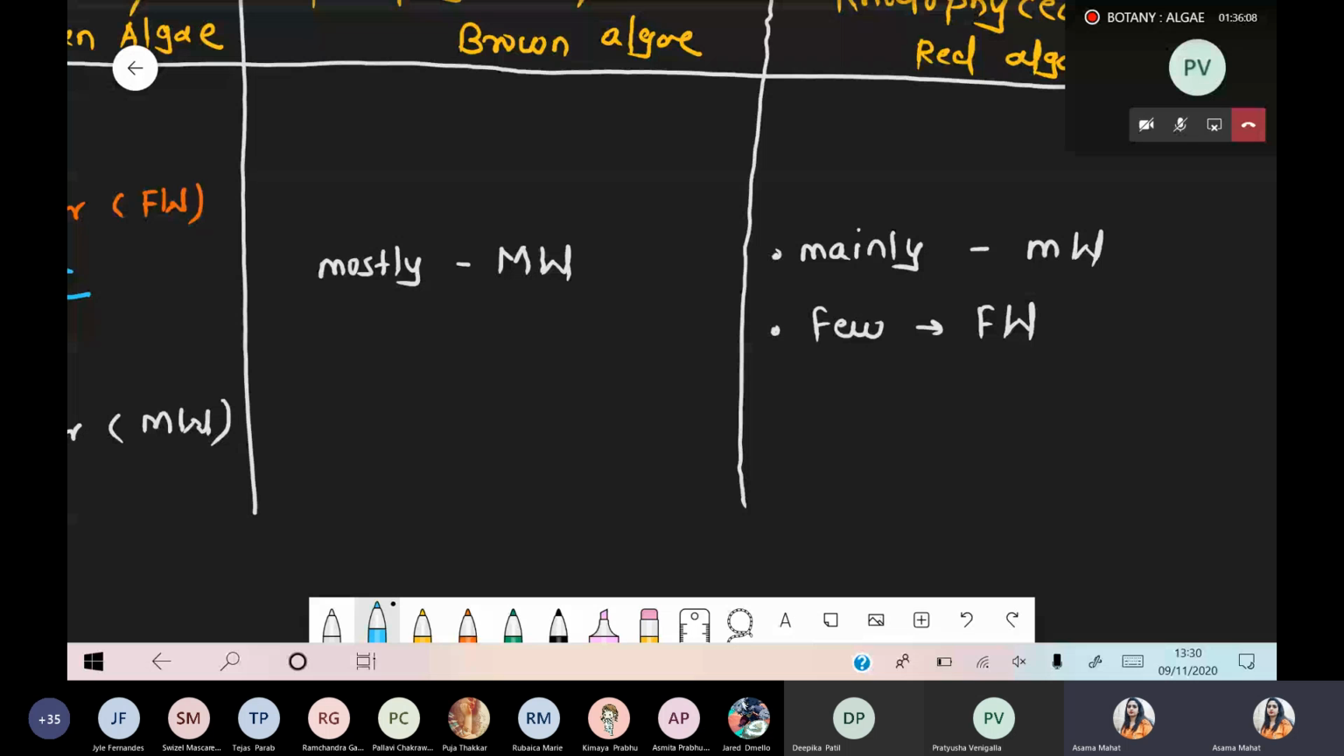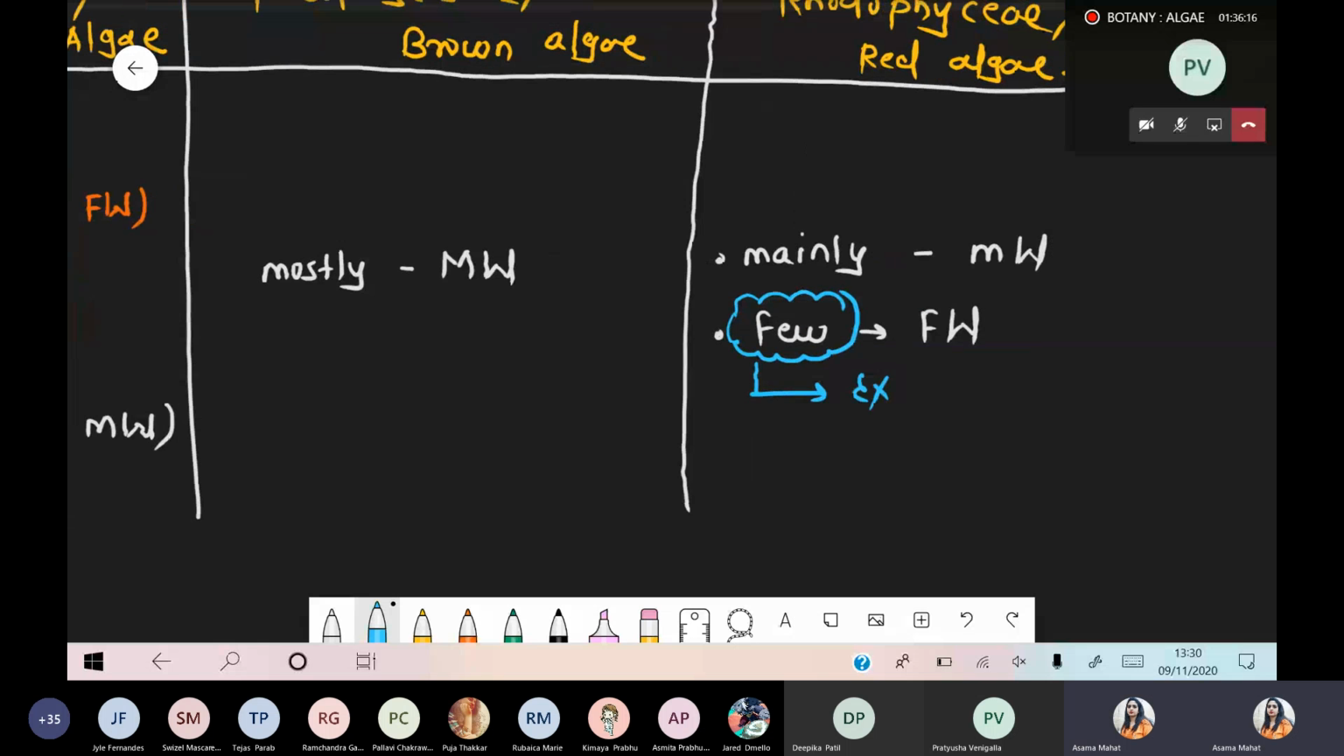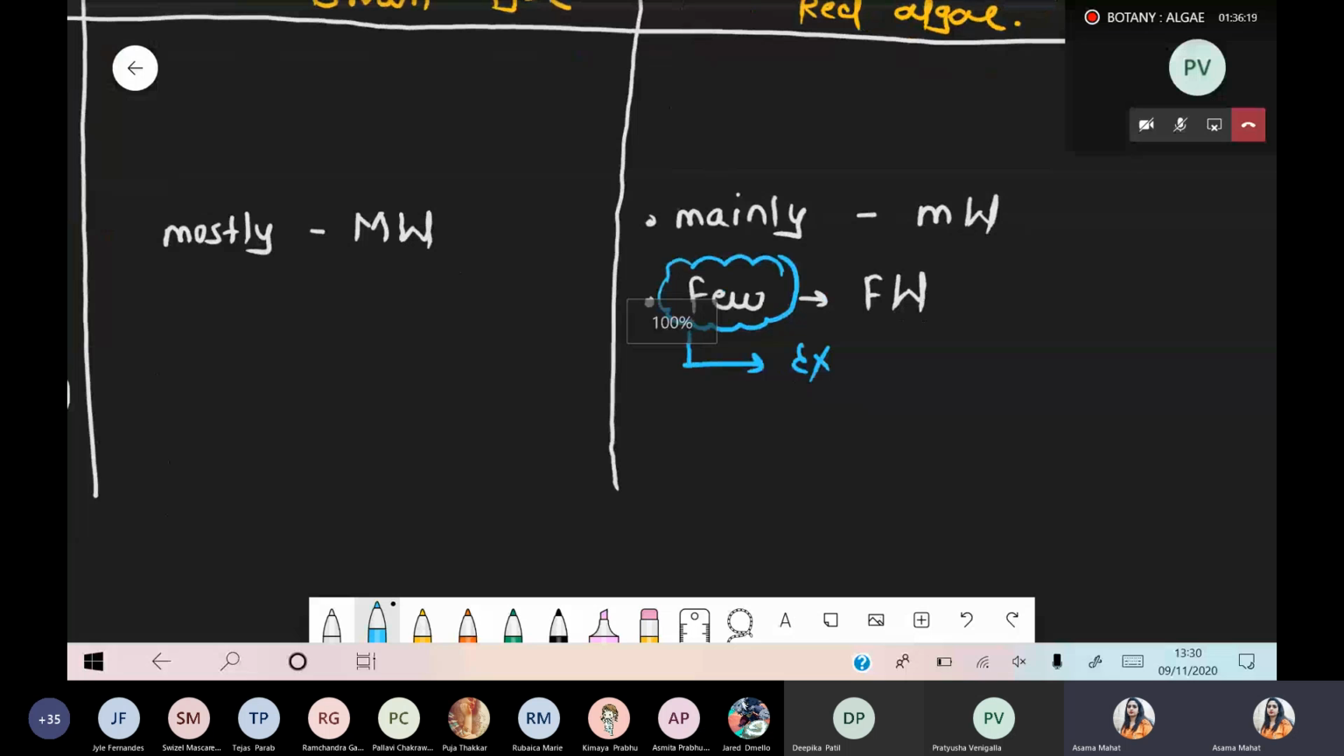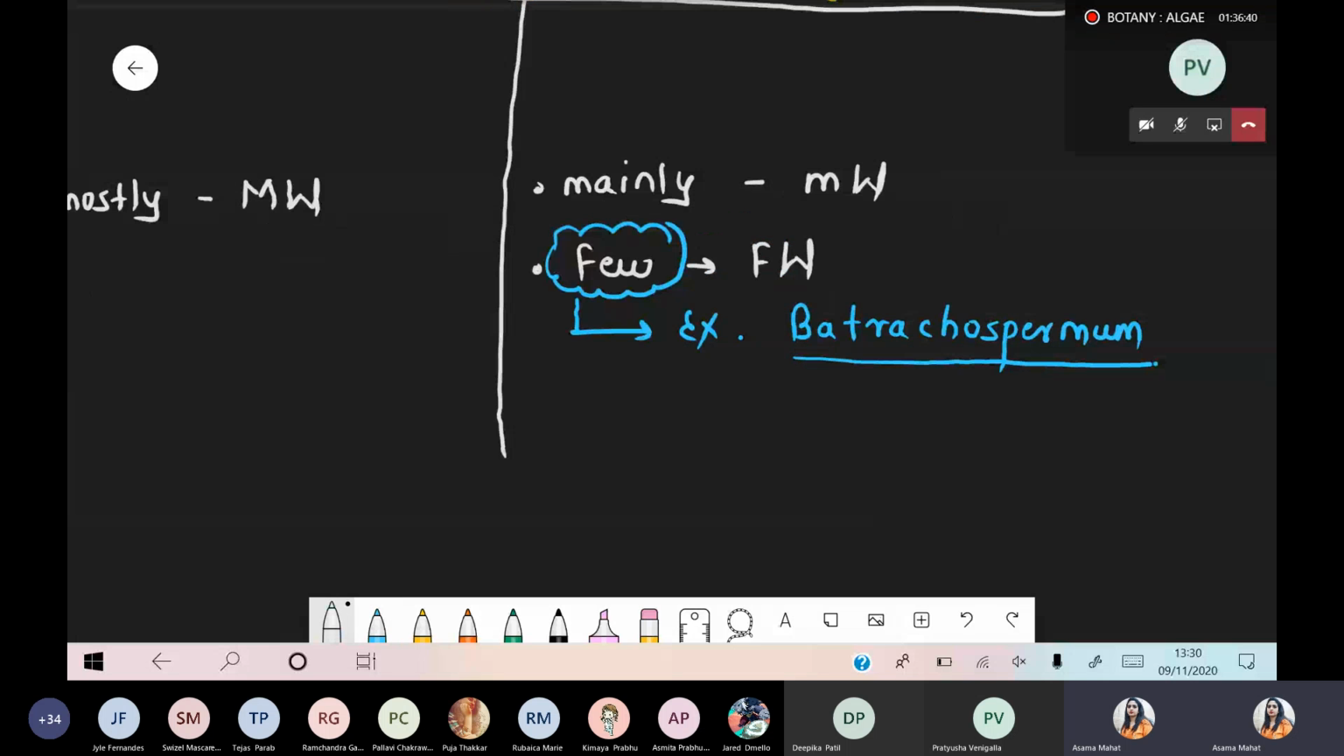So we are taking one example which comes under this category, that is fresh water. Under the fresh water, we are taking one example, Batrachospermum. One unique example, you have to remember this point. Whenever we are talking about Batrachospermum, basically these are the freshwater red algae.